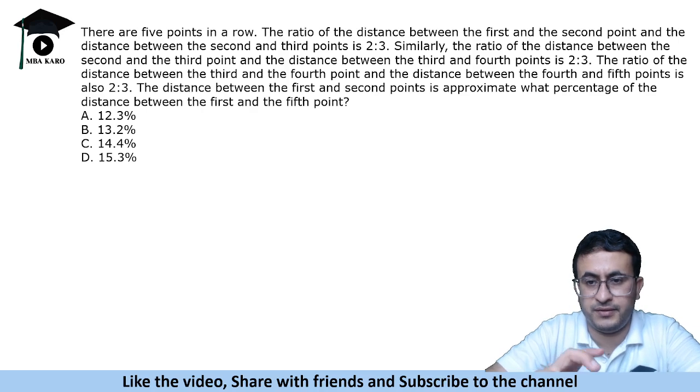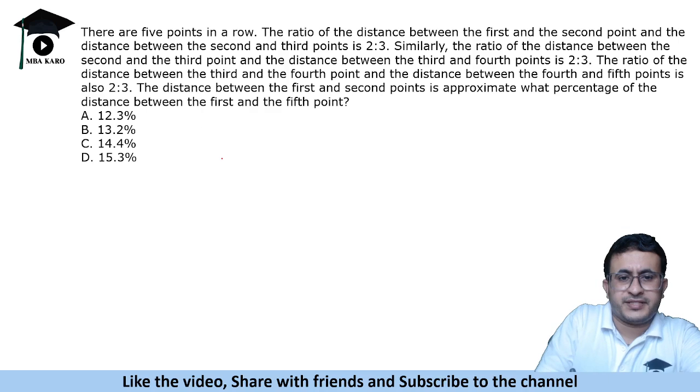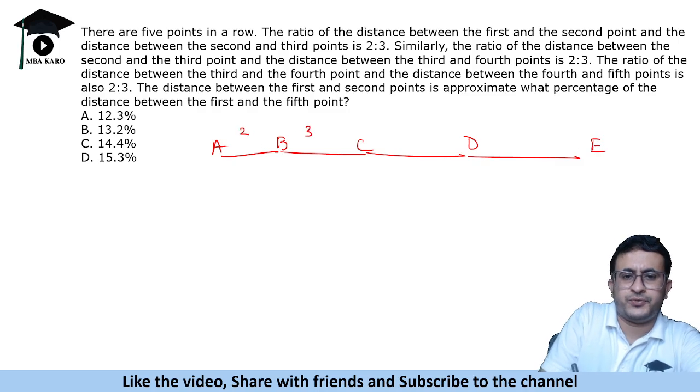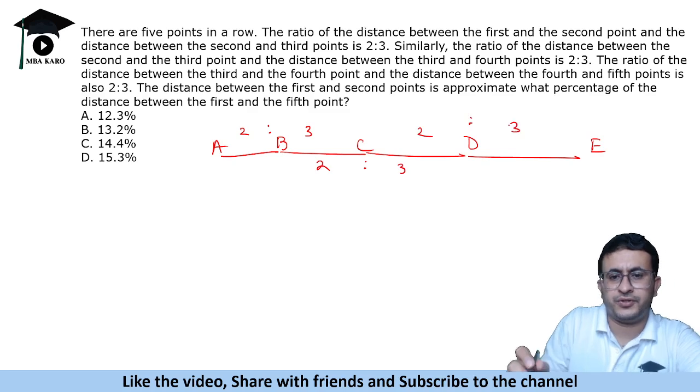So that is what we need to find out. So we have 5 points. Let us call them A, B, C, D and E. So it says this ratio is 2:3, this ratio is 2:3, this ratio is 2:3.